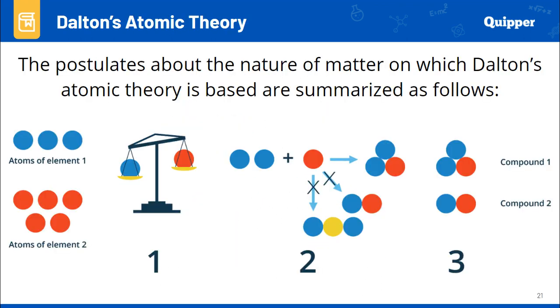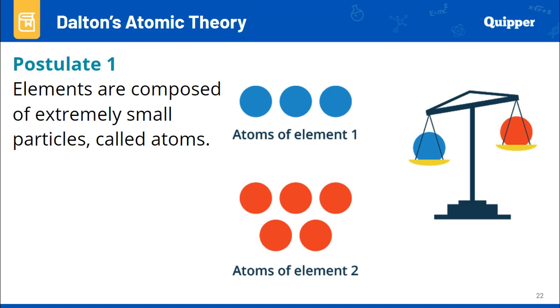The postulates about the nature of matter in John Dalton's theory are summarized here. Actually, hindi talaga agad natin ito maintindihan kasi hindi pa kayo na-introduce for the atomic theory. The first postulate is that elements are composed of extremely small particles called atoms. That's postulate number one, or the number one assumption of John Dalton's atomic theory.